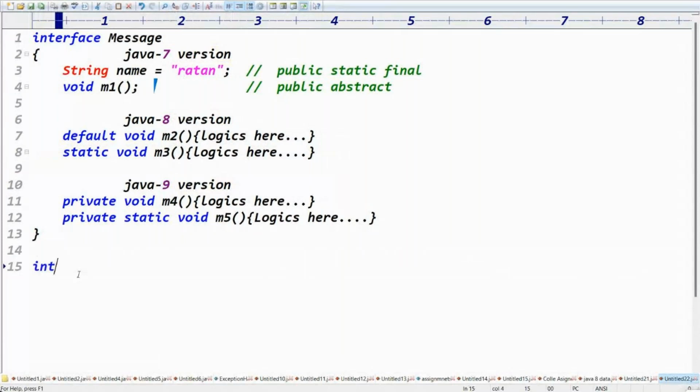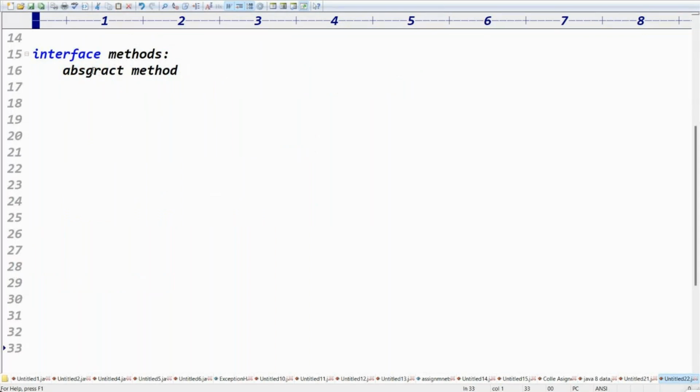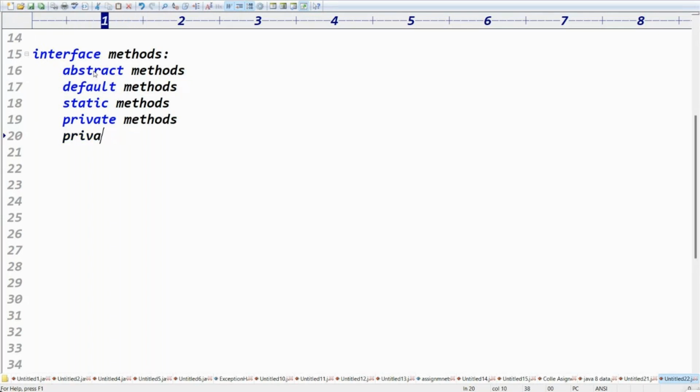My interface can have many methods. What methods does an interface contain? First, abstract methods. Second, default methods and static methods, from which version? Java 8. Next, private methods, allowed from Java 9, and private static methods.